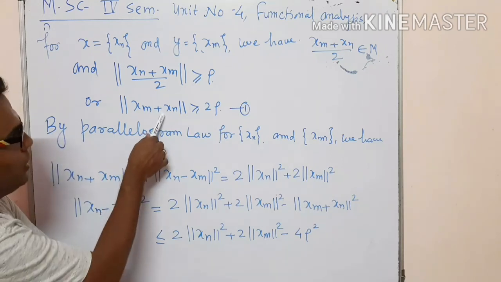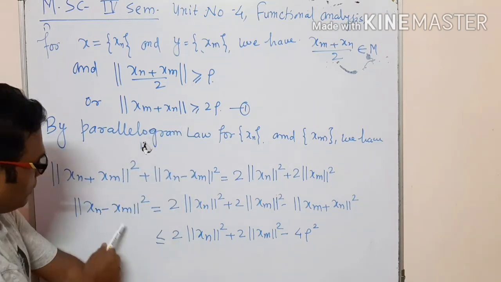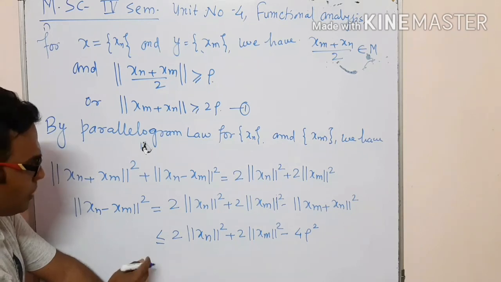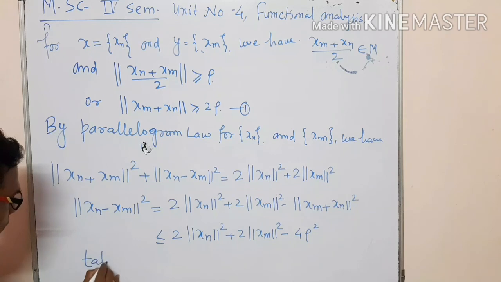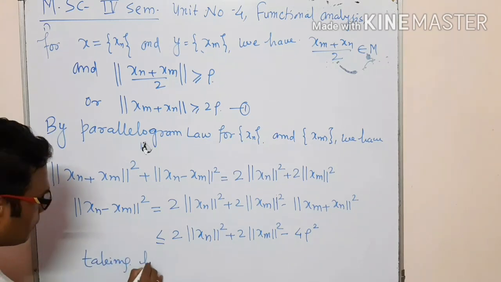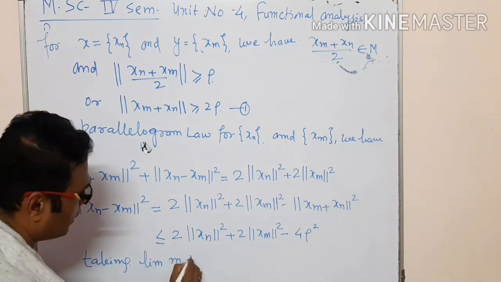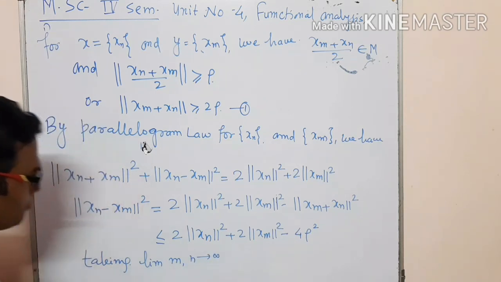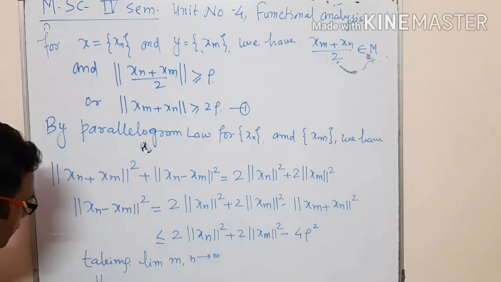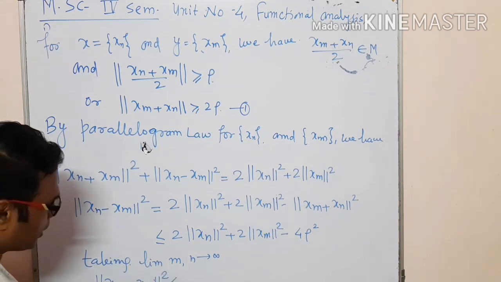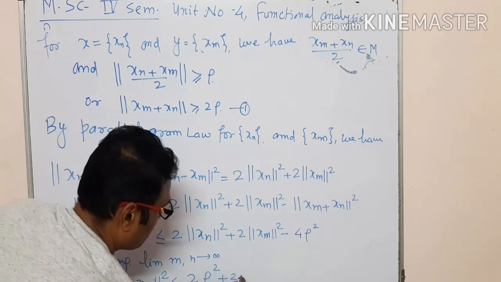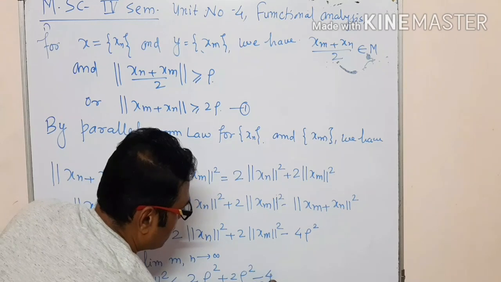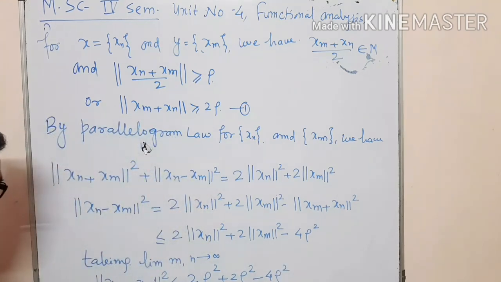So using this relation, this equality becomes an inequality, and taking the limit m and n tending to infinity, we have the norm of xm minus xn whole square is less than or equal to 2 rho square plus 2 rho square minus 4 rho square.